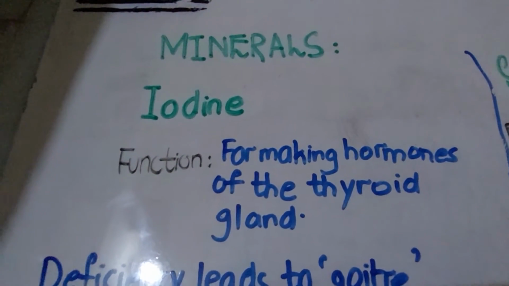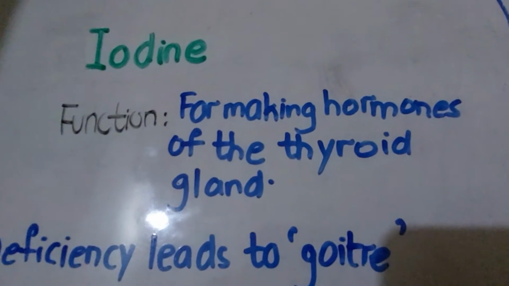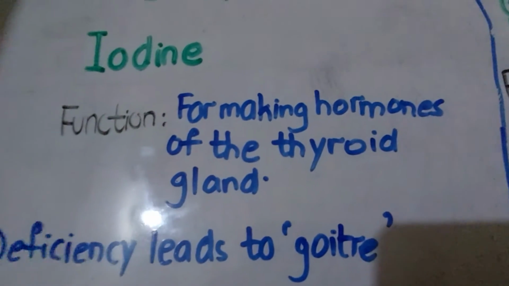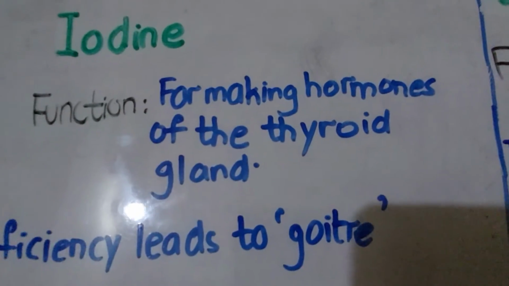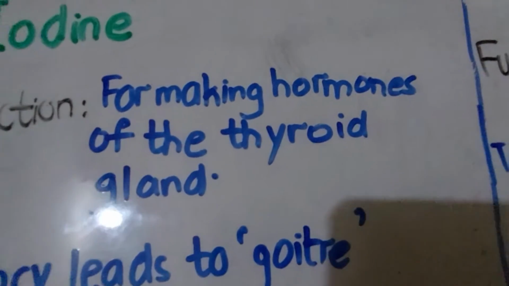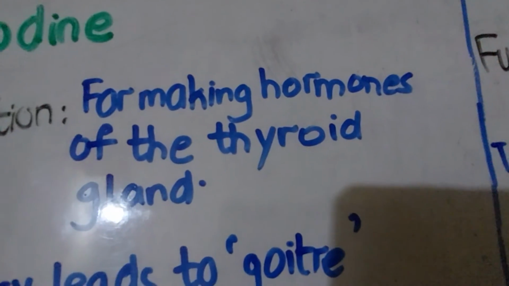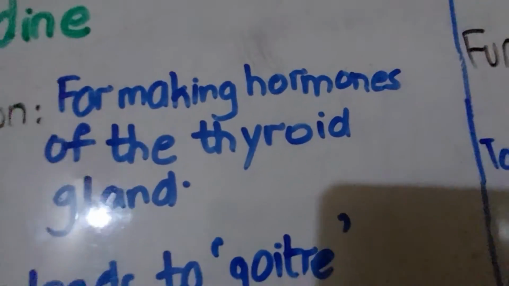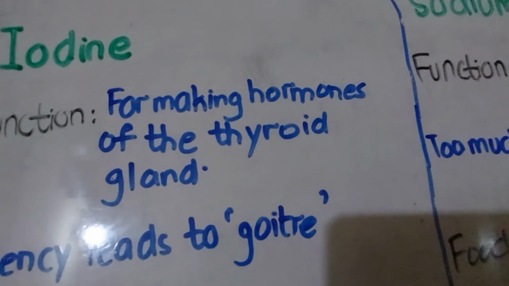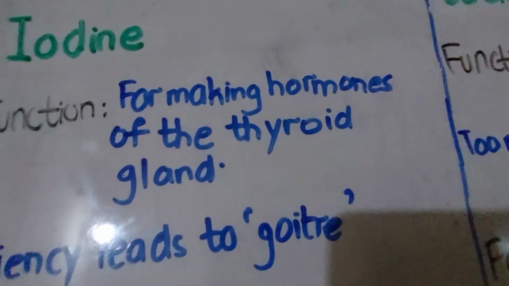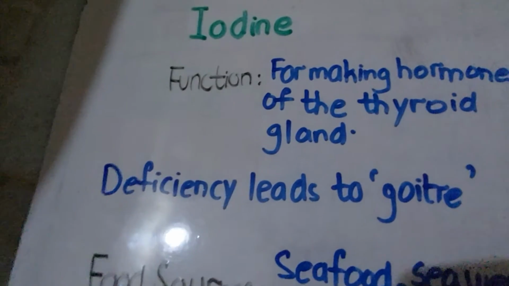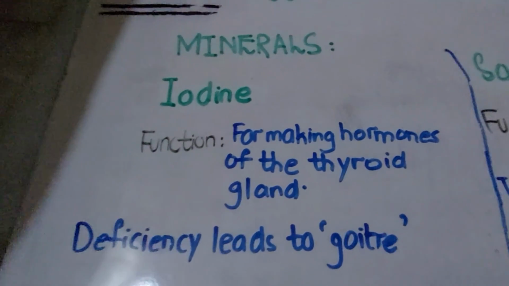Let's go to iodine. What is the function of iodine? For making hormones of the thyroid gland. Now you might be questioning what is the thyroid gland. It is in the lower neck. Your neck, the lower part of your neck, and there is the thyroid gland. And now the deficiency of iodine leads to goiter.